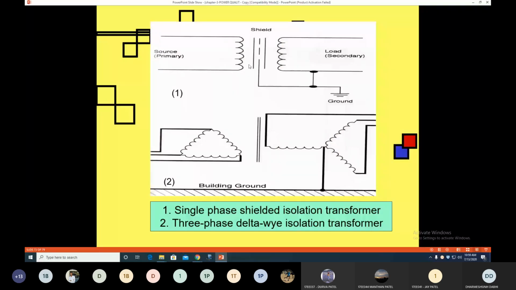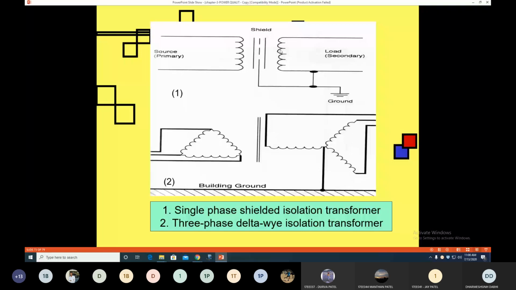So that creates the capacitance between the primary winding and this magnetic material shield, which is grounded here. So whenever any transient or noise is transferred from the source side to this capacitor, it is grounded. So your load is protected against these two power quality problems.